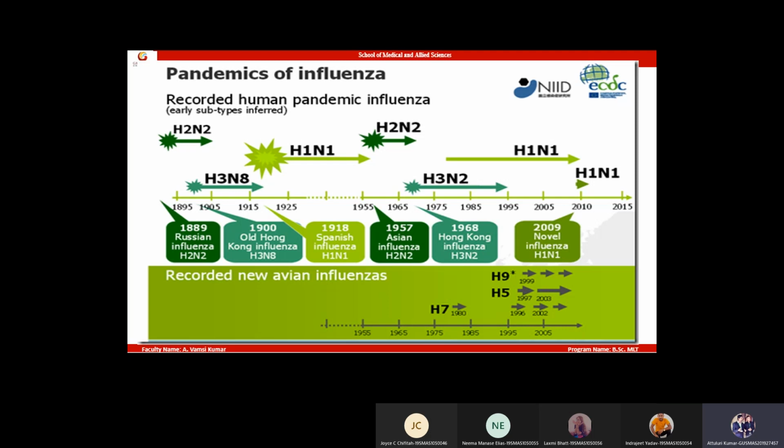Okay, and we may get a novel one. We have a good track of getting future pandemics, and we thought that we will get pandemics from influenza, but interestingly, we got COVID. But still, tracking the mutations within viruses will enhance us to predict future pandemics. So interesting, right? These things.